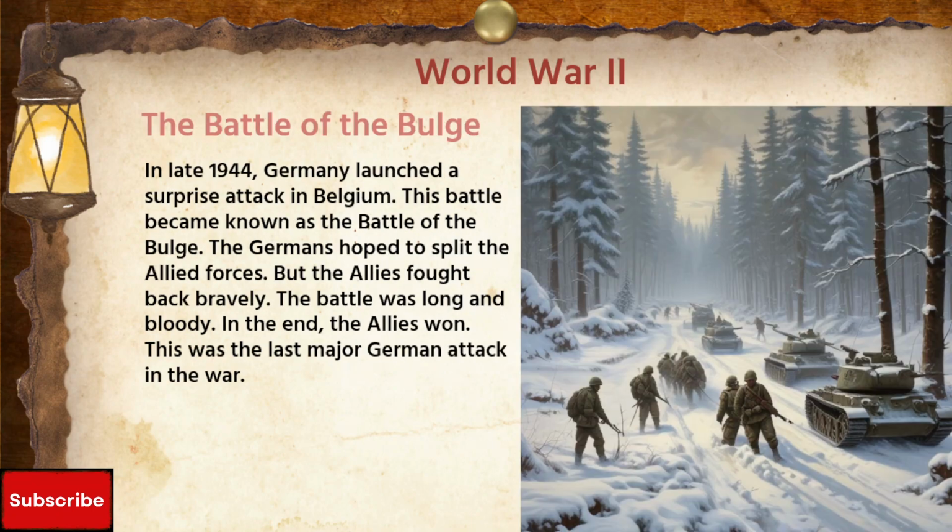The Battle of the Bulge. In late 1944, Germany launched a surprise attack in Belgium. This battle became known as the Battle of the Bulge. The Germans hoped to split the Allied forces. But the Allies fought back bravely. The battle was long and bloody. In the end, the Allies won. This was the last major German attack in the war.